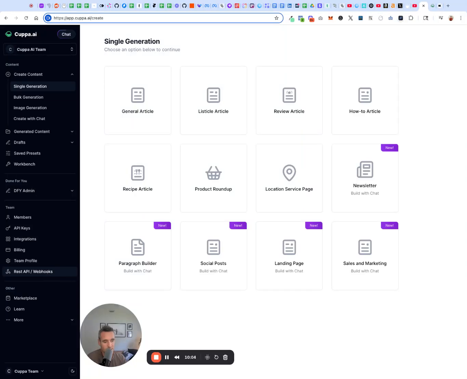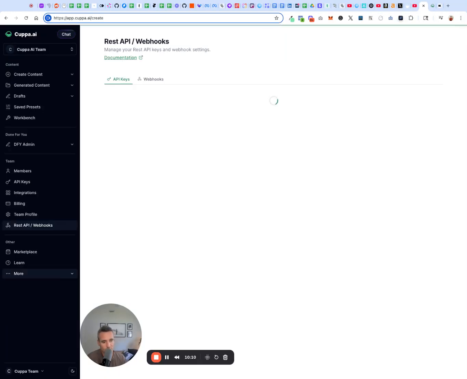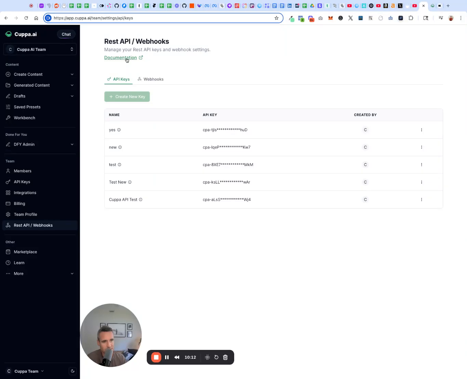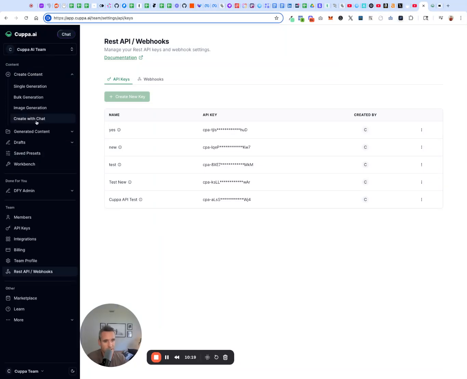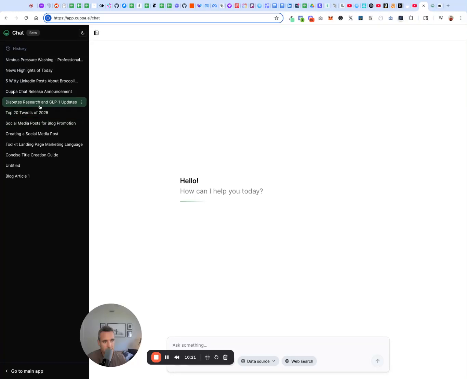So anyway, give create with chat a try. You can do anything with it. There are a few power users that already have probably better tutorials than I have currently, but I'm really just stressing one last time, it just opens up what you can do with Cuppa. It doesn't have to be just single article, bulk article, anything anymore.